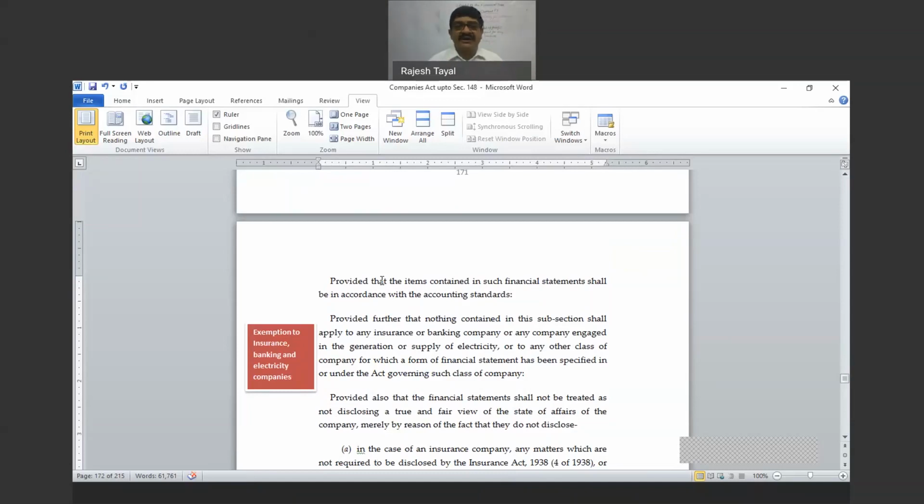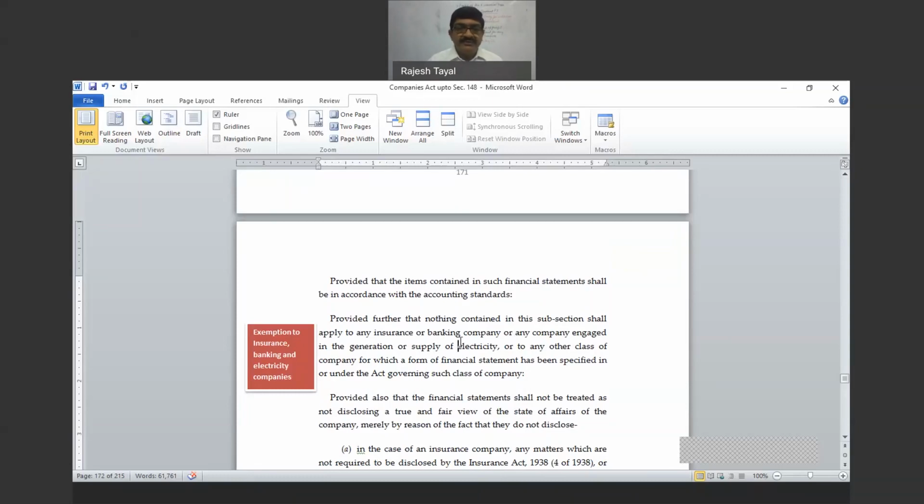And in general, the rule of interpretation is that a special law will always prevail over general law. So when a banking company is there, the Banking Regulation Act is a special law that will prevail over company law. Same is about the insurance companies, the banking, the electricity companies. So when a special law has a format for preparing the financial statement, a special law will always prevail over general law.